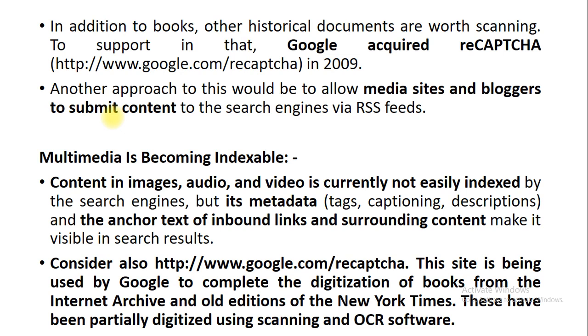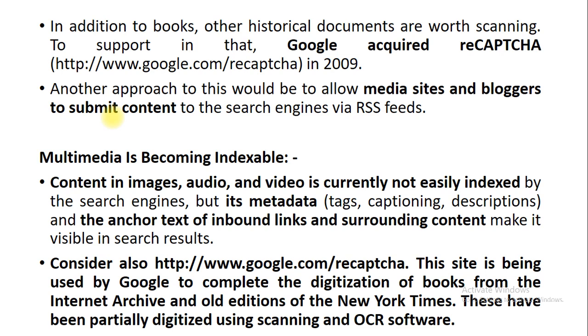Another approach would be to allow media sites and bloggers to submit their content to the search engine via RSS feed. So basically reCAPTCHA is used for historical document scanning, right?